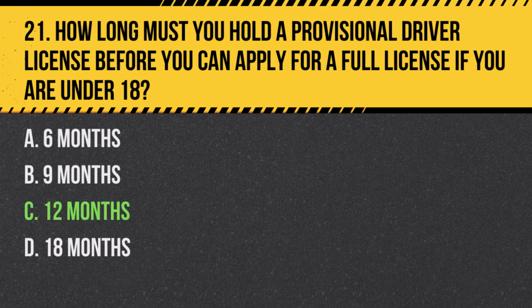Answer C. 12 months. In California, individuals under 18 must hold a provisional driver license for a minimum of 12 months before applying for a full license.